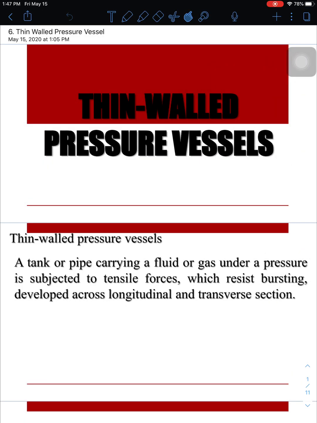So our next topic is thin-walled pressure vessels. It is really important to determine the stresses inside of the thin walls of our tanks, since we are going to design our tank to be suitable for carrying pressurized gases or fluids.